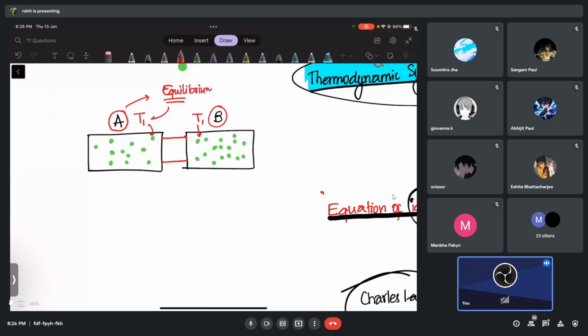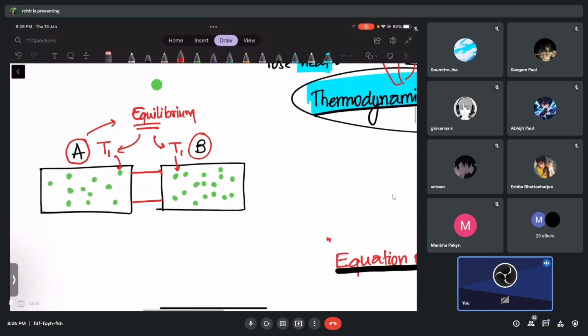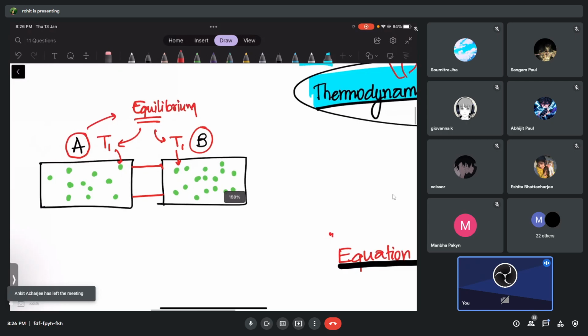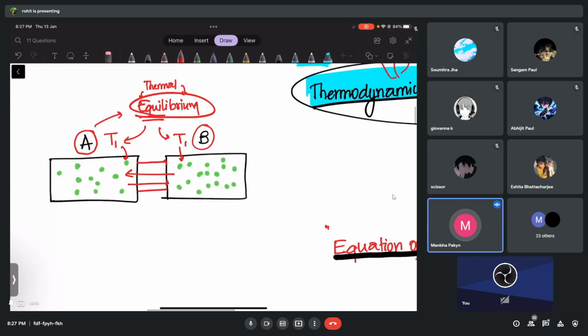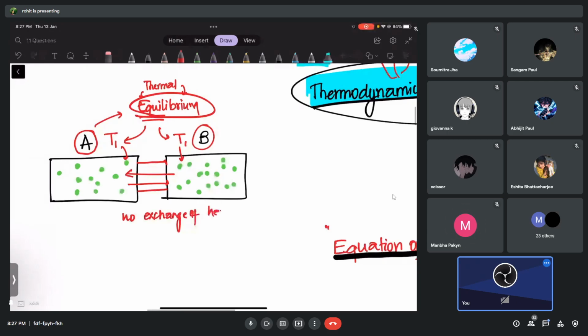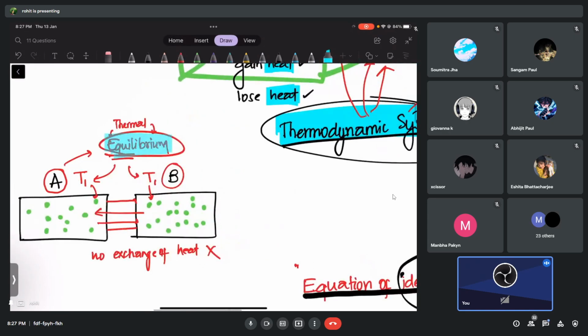You can understand, it comes from the word. Equilibrium means nothing happens in that system. Whenever they use the word equilibrium, that means the system is not going to undergo changes. So if two systems are in thermal equilibrium, what does that mean? Will they exchange heat or not, guys? They won't exchange heat. No exchange of heat, because they have the same temperature. How can they exchange heat? So we say that they are in thermal equilibrium.